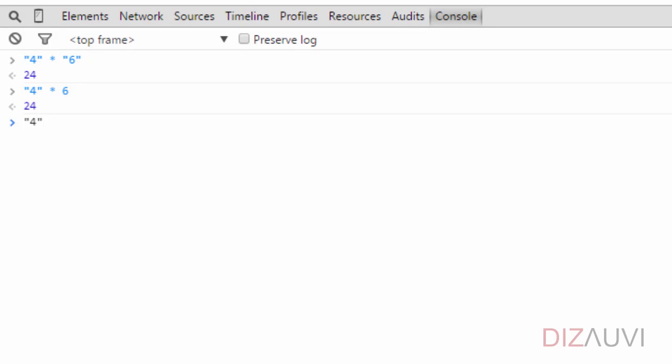Now pause the video here and think about what happens if we do this. If you thought that the value of this expression would be 10, then think again. We are using the plus operator on